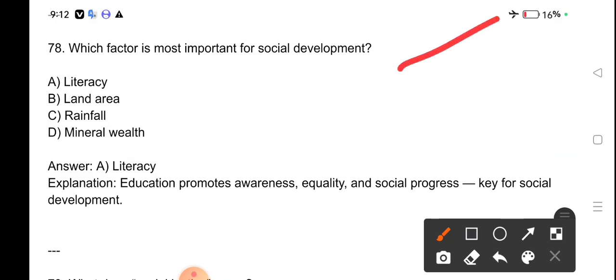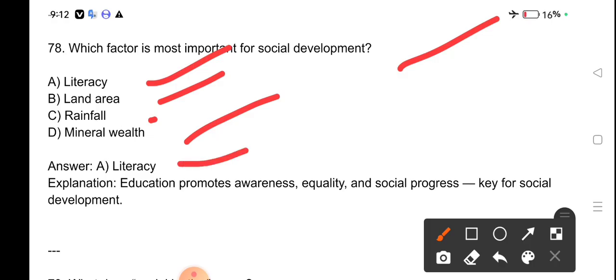Which factor is most important for social development? Literacy, land area, rainfall, mineral wealth. Literacy is most important for social development.